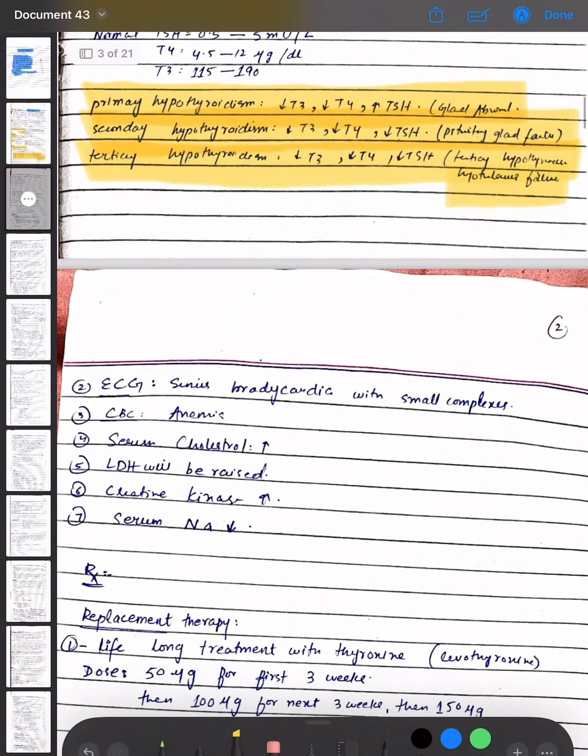ECG is done to find the sinus bradycardia with small complexes. CBC is done for anemia. Serum cholesterol increase, LDH will be raised, creatine kinase raised, and serum sodium decrease.